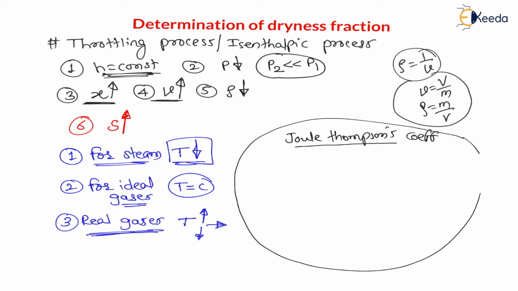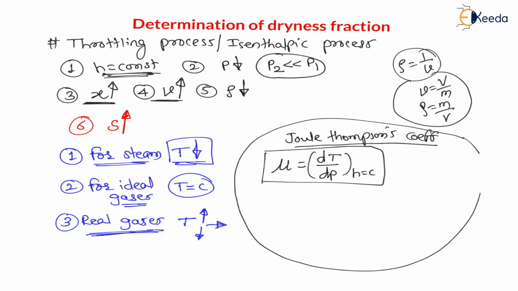It is represented by mu, which is nothing but the change in temperature with respect to the change in pressure at constant enthalpy. That is called the Joule-Thomson coefficient.